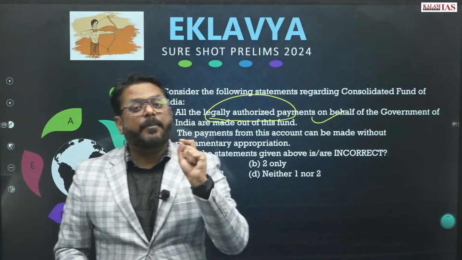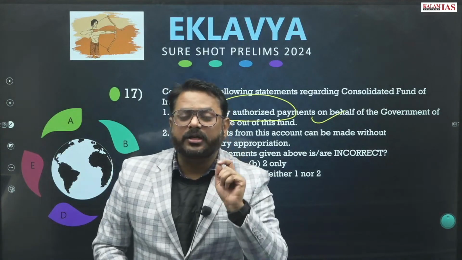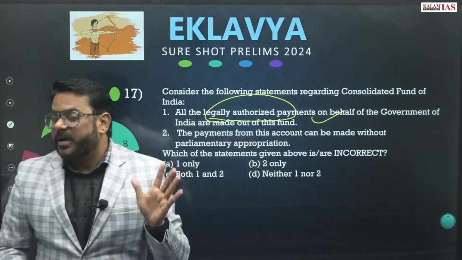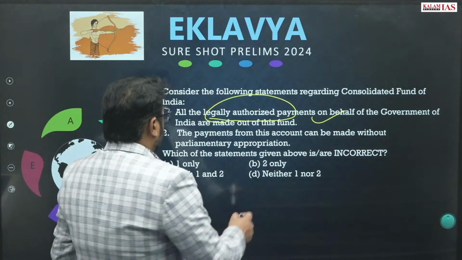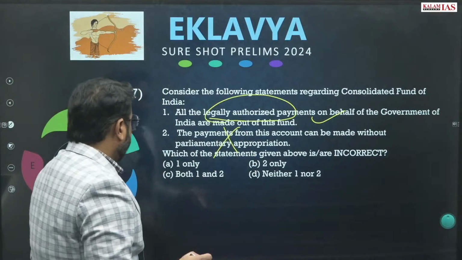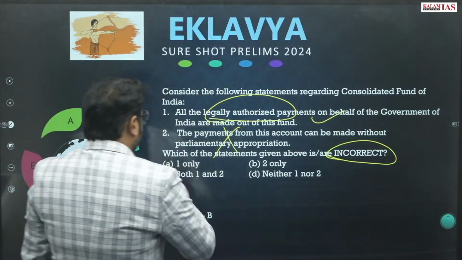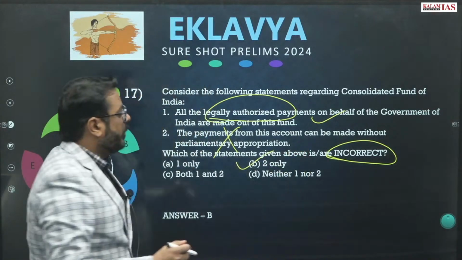Not a single penny can be taken out from the Consolidated Fund of India without parliamentary approval. So that statement is 100% wrong. Only the incorrect one has been asked. So 2 only will be the answer.